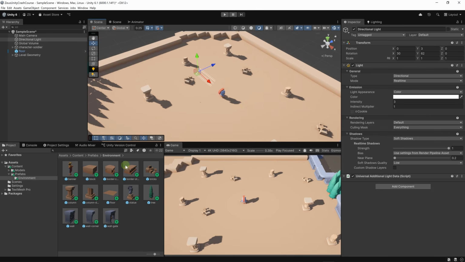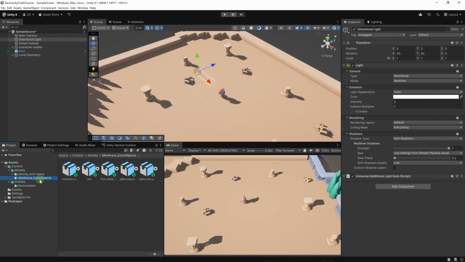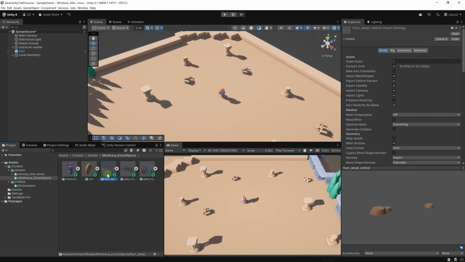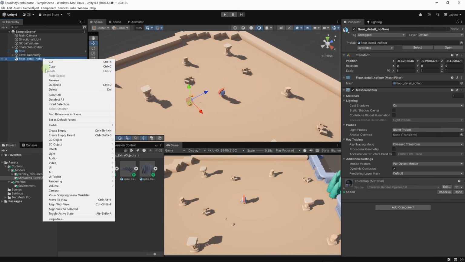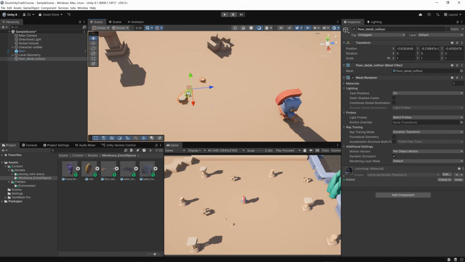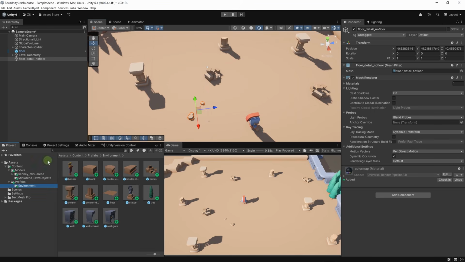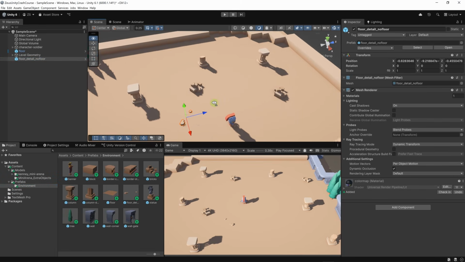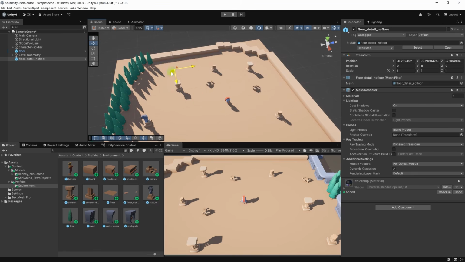Now let's add more prefabs. We have more models here. In my extra objects folder, I have a floor details object. Let's drag and drop it in the scene. Right click, prefab, then unpack, and I'm going to save it as a prefab. Let's go to environment and save floor details, no floor. And now let's move it around.